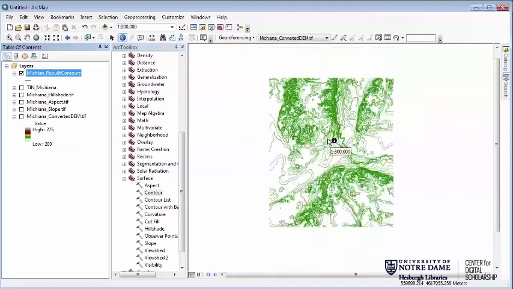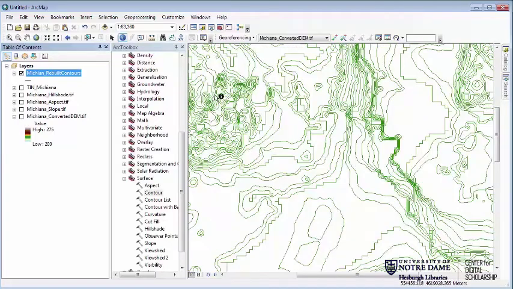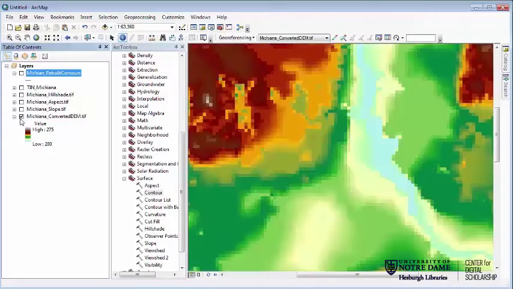So you can see that even though it's a little bit pixelated, so some of the lines are a little more straight than what you might normally see, it has created a nice contour map for us out of this layer. So those are the main ones that we want to do on the DEM.